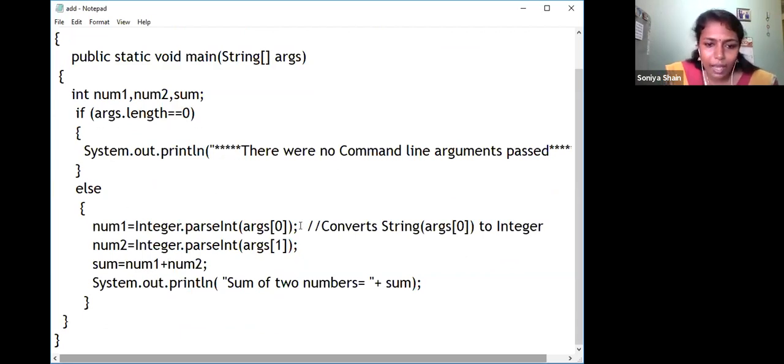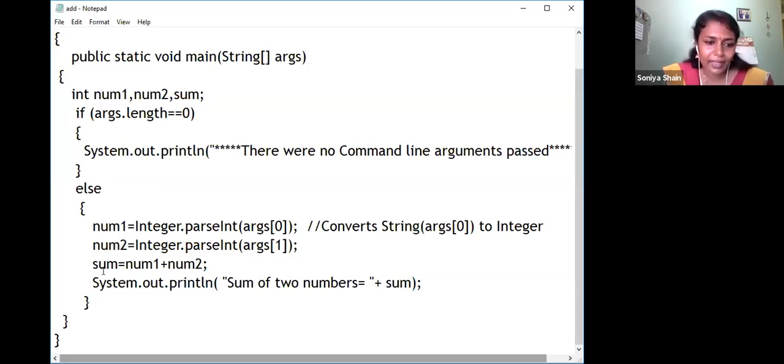So what change have I done here? Num1 is equal to Integer.parseInt of args of 0. Here args of 0 is actually a string. That is why it got concatenated. So now I have converted args of 0 to an integer and stored it in num1. This function converts, as the comment says, the string args of 0 to an integer. And the same way, the second argument, args of 1, is converted to an integer using the Integer.parseInt function and stored in num2.